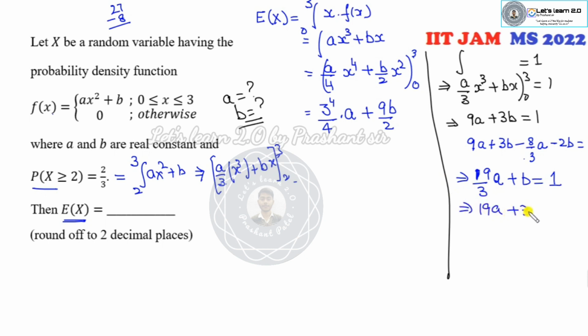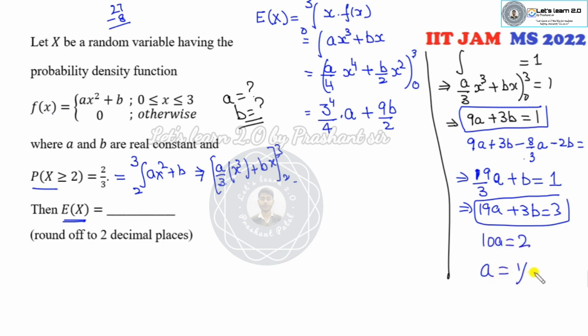Fine. Is it clear? Now what you can do, I can simply take the LCM. 19a plus 3b is equal to 3. So you have the two equations. I can subtract them. You can see 3b cancels. So 10a is equal to 2. A is 1 over 5. Is it fine? No, sorry, it's 2 over 3. So if I multiply, it's a 2. So a will be 1 over 10.